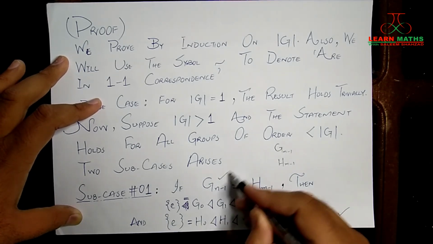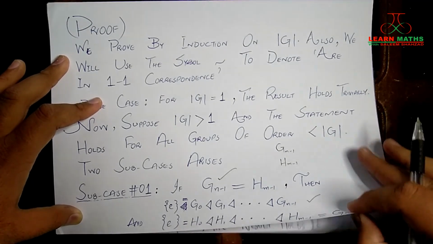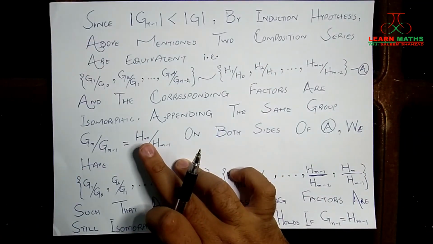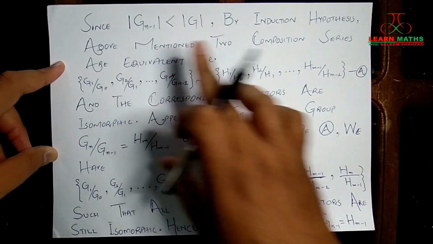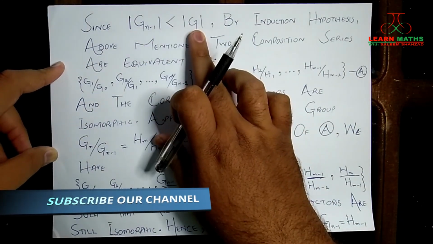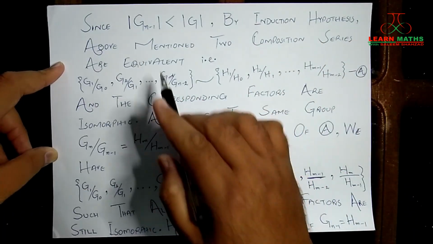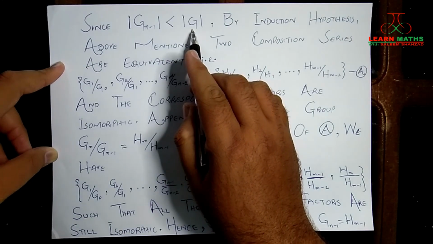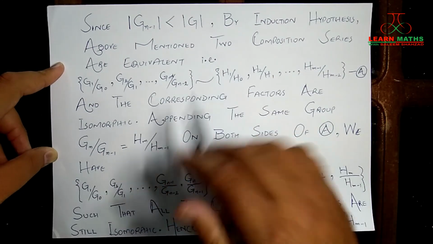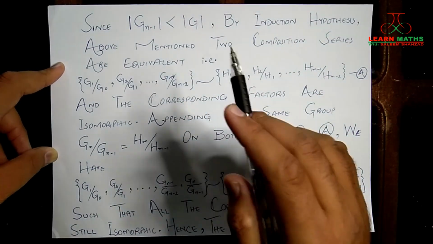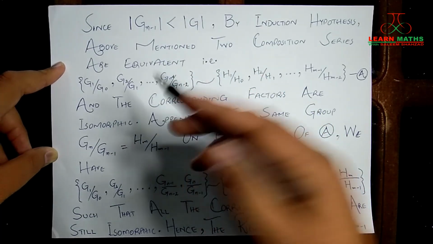We also know that the order of Gn minus 1 is less than the order of G, and the induction hypothesis tells us that every group with order less than the order of G should have equivalent composition series. So the two series of Gn minus 1 are equivalent. And what does that mean?